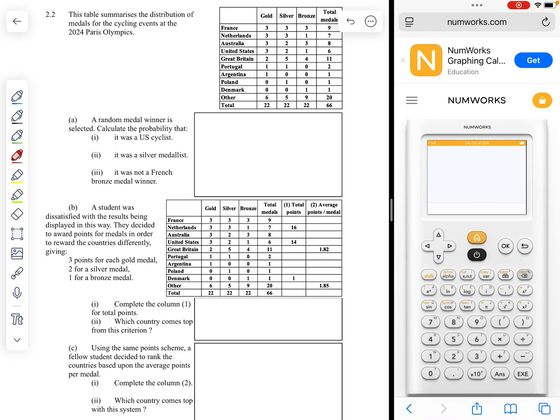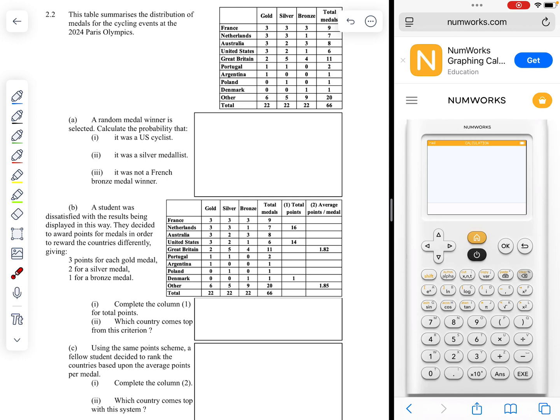Question 2.2. This table summarises the distribution of medals for the cycling events at the 2024 Paris Olympics. So we can see a number of specific countries and then others for the remaining countries, looking at how many gold medals were won, silver and bronze, with some totals, and then the total medals that each country won here, and overall the total number of medals.